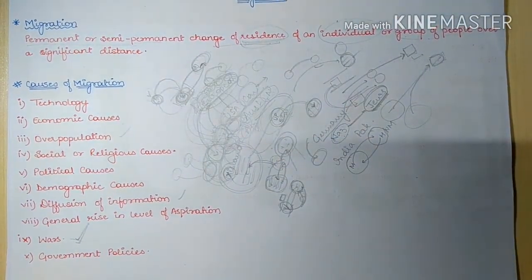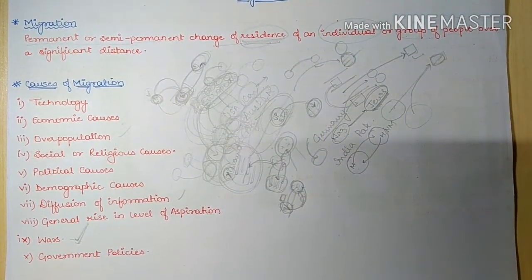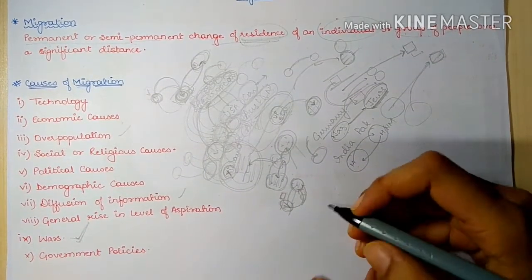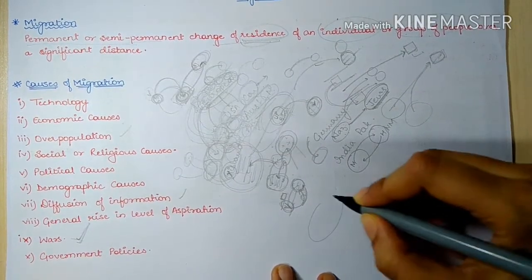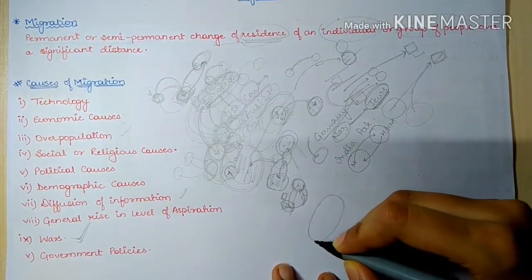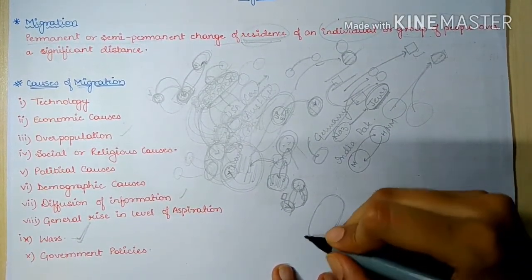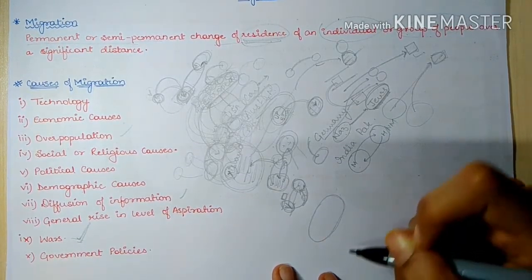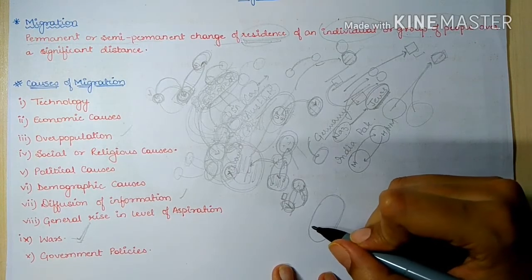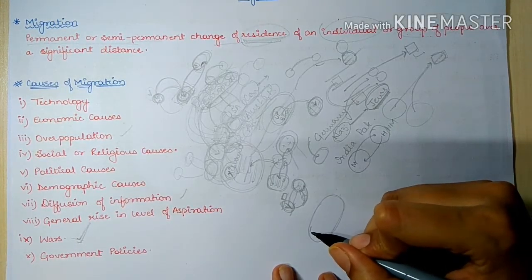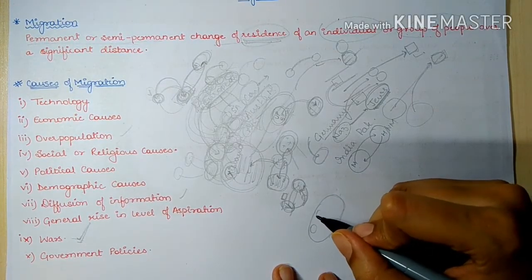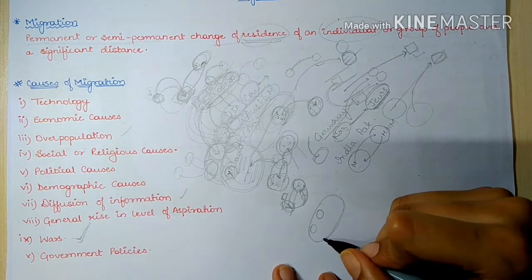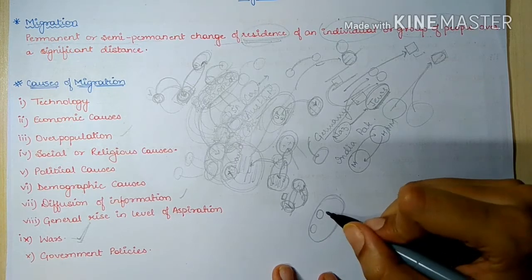Next, we can see various examples. Like for example, here we have a country where the government is encouraging foreign investment, and it is encouraging foreign industries and foreign companies to settle down here, or to start their new startups in this region.